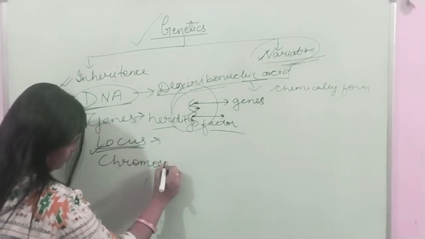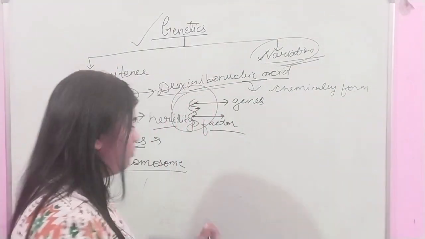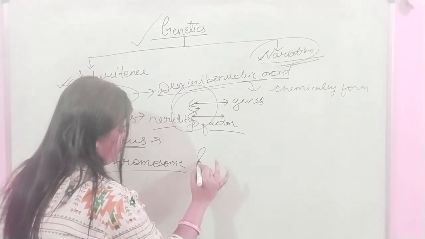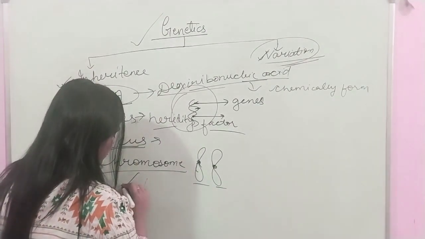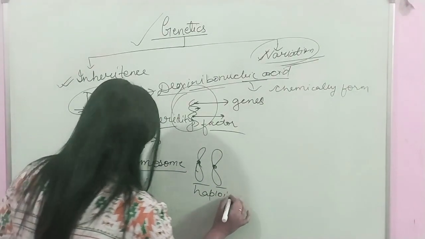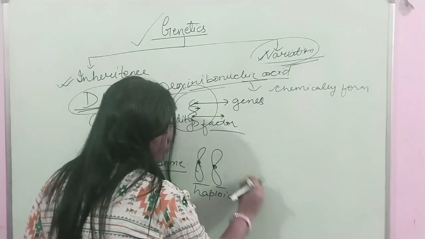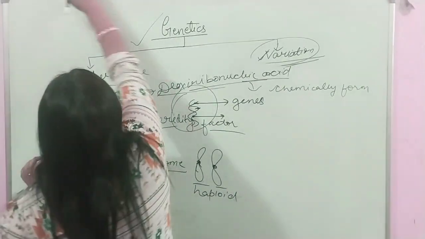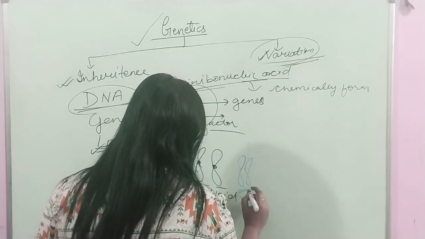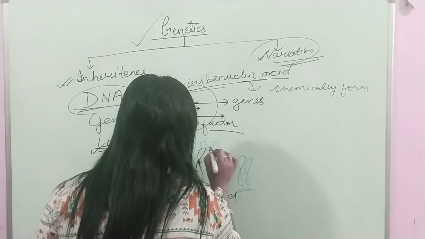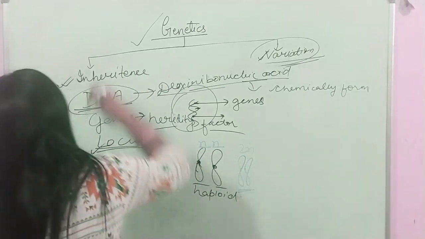Chromosome. Inside the DNA, what is being present? Chromosome. Chromosomes, when single chromosome is present, it is called haploid. When pair of chromosomes is present, it is called diploid. Haploid chromosomes are denoted by N, and this is denoted by 2N.